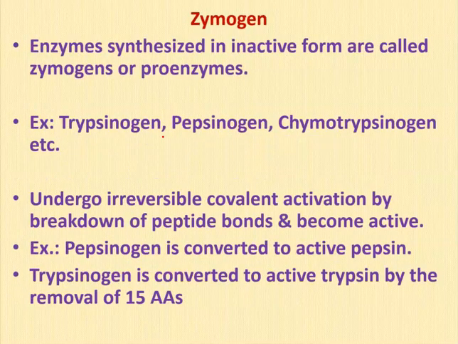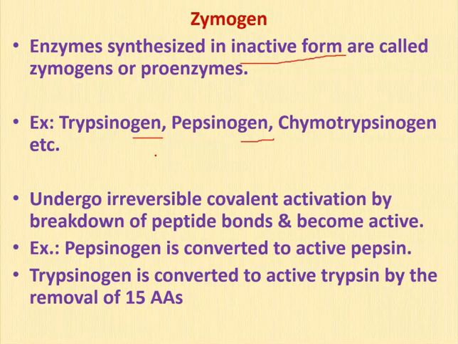Let's see the definition of zymogen. Zymogens are the inactive forms of the enzyme, also called proenzymes. Examples: trypsinogen, pepsinogen, chymotrypsinogen, proelastase, etc. You can very easily identify the zymogens just by seeing the name. For example, in trypsinogen you can see the suffix gen, or the prefix pro, as in procarboxypeptidase, proelastase.